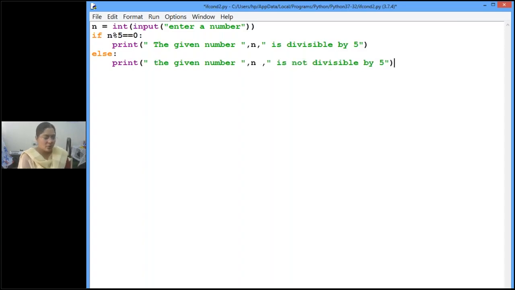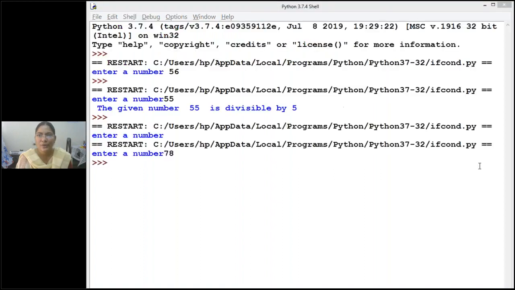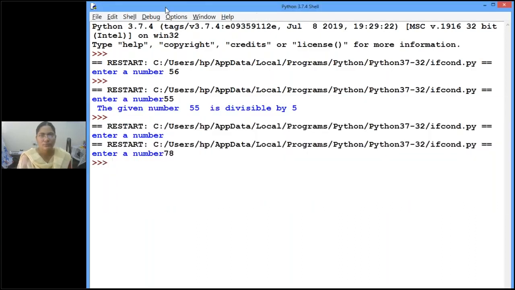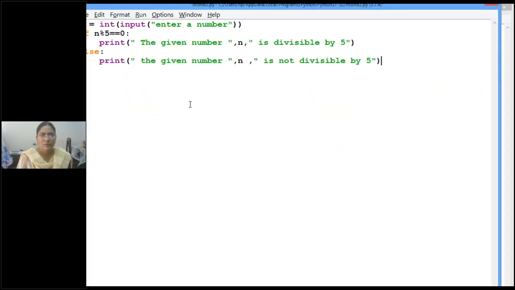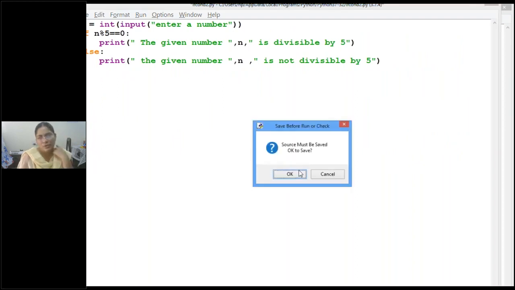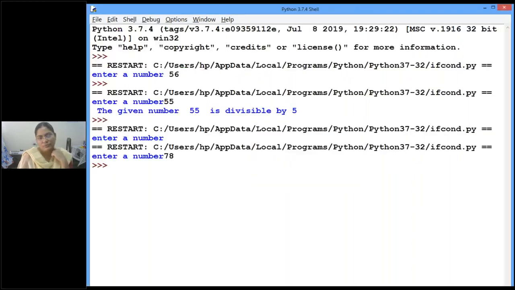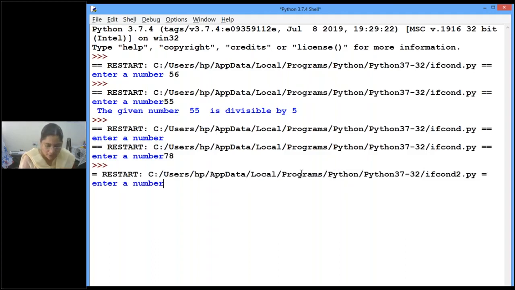Is it clear? Now let's execute this code and see. Enter a number. Suppose I have entered 24. So the given number 24 is not divisible by 5.